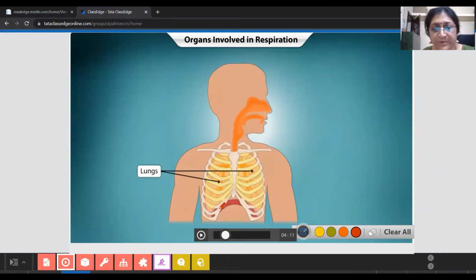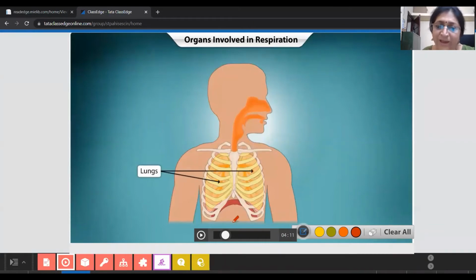How? In breathing, what happens? Whenever we are inhaling oxygen, we need a big cavity of lungs. Okay. So what happens? The diaphragm goes down and increases the size of the lungs. So the lung cavity is increased in size, and we take in the maximum amount of oxygen.